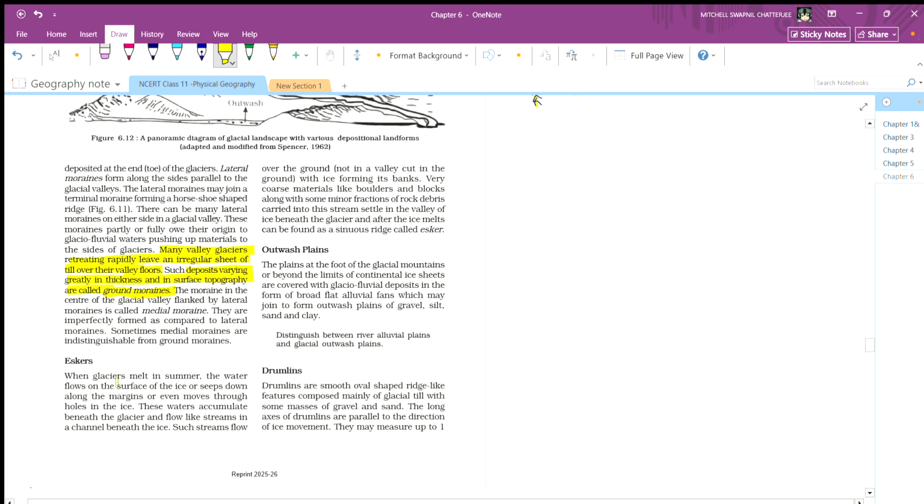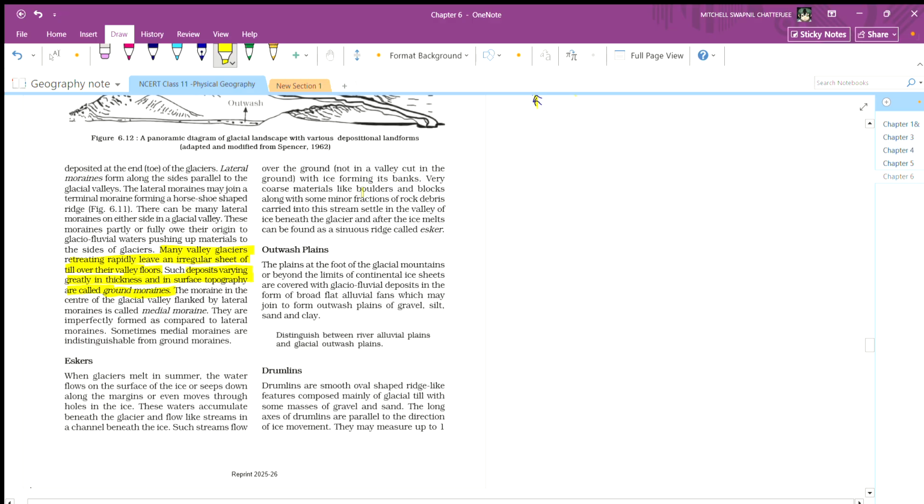Moving on, eskers. When glacier melts in summer, the water flowing on the surface of ice or seeping down along the margin, or even moving through the holes in the ice, accumulates beneath the glaciers and flows like a stream, a channel beneath the ice. Such a stream flows over the ground, not in a valley cut in the ground, with ice forming its bank.